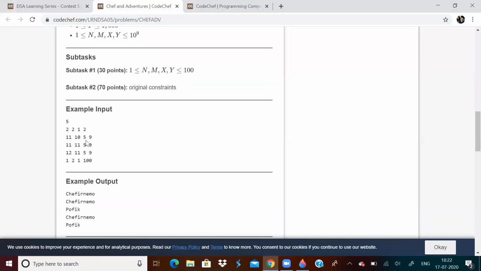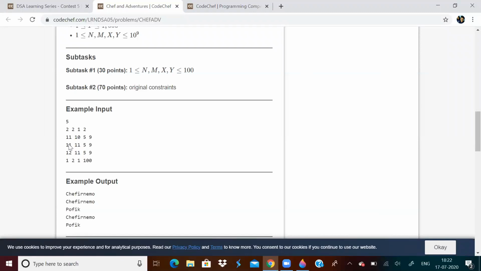So first two test cases done. We can do the third one orally. N is 11, M is 10, and X and Y are 5 and 9. 11 minus 1 is 10, and 10 mod 5 is 0, so I can go from knowledge 1 to knowledge 11.